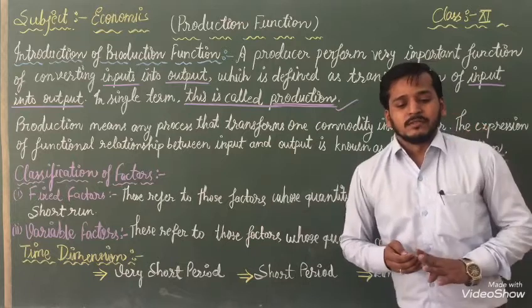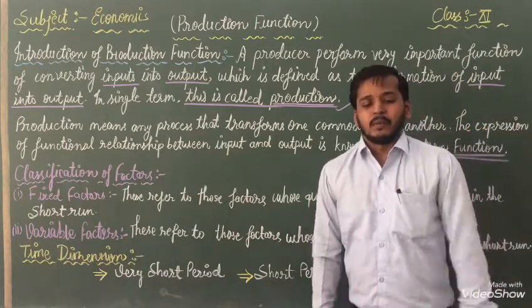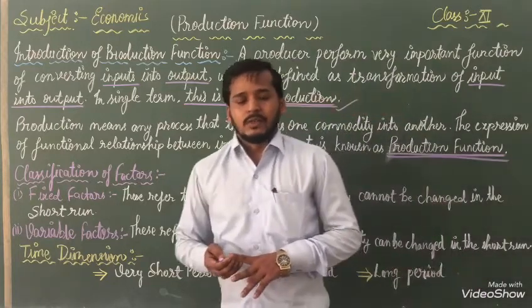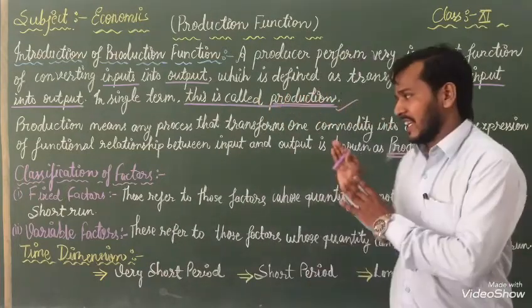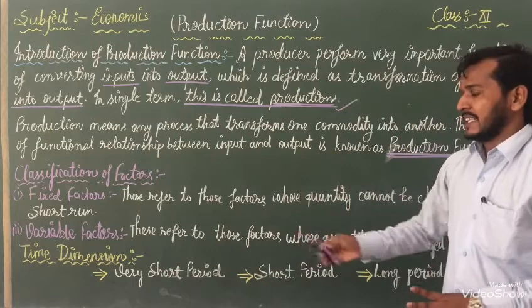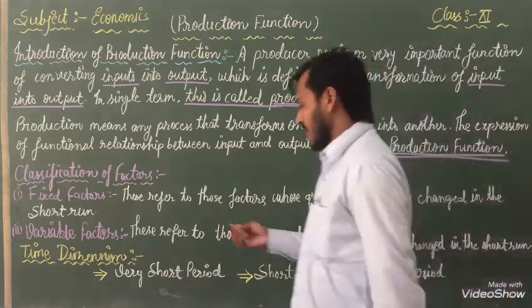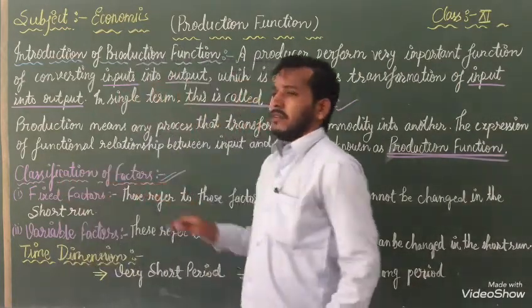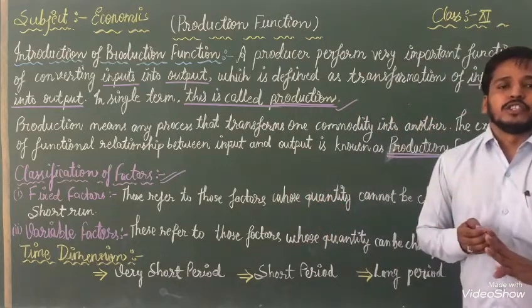In production, we produce a commodity, and a producer may use fixed factors and variable factors. We will study these in the next section. Below I have written the classification of factors, meaning how many types of factors we are going to read.